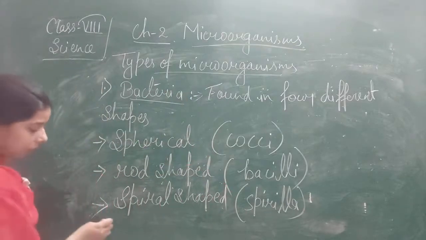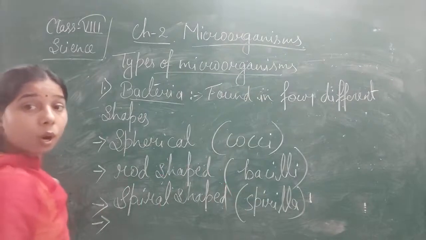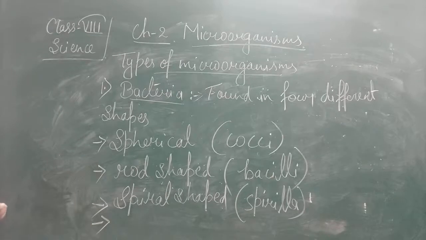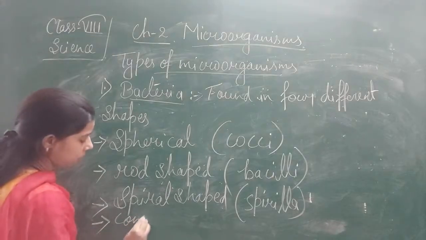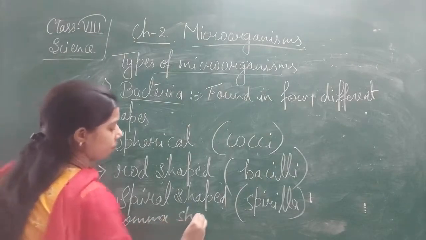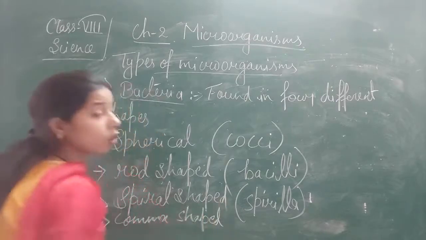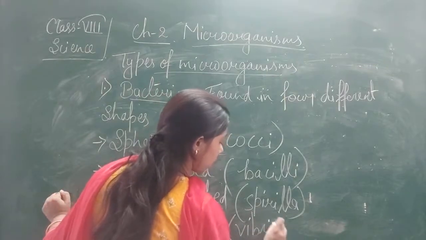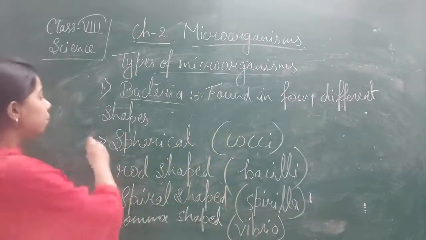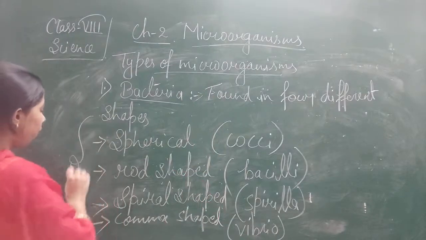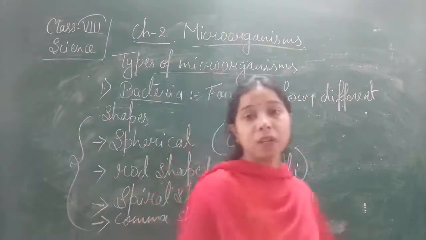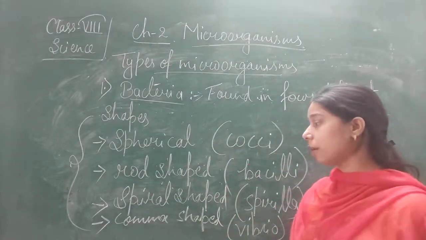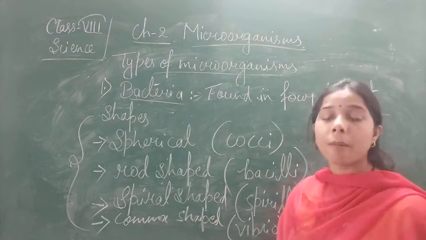Then finally, the last shape, and that is comma shaped bacteria, called Vibrio. Okay, so these are the 4 different shapes of bacteria: spherical, rod shape, spiral shape, and comma shape.